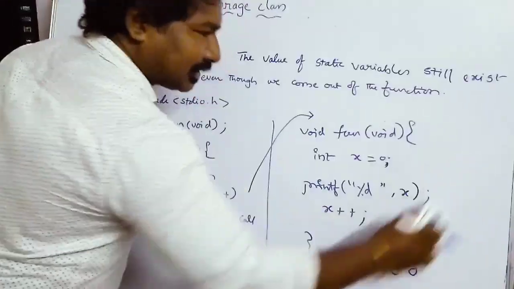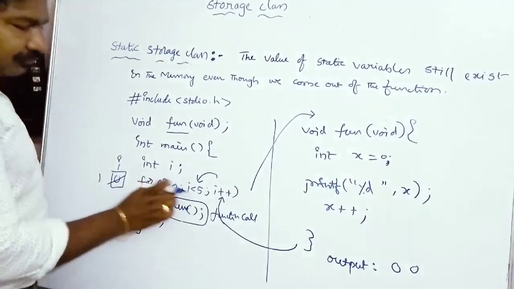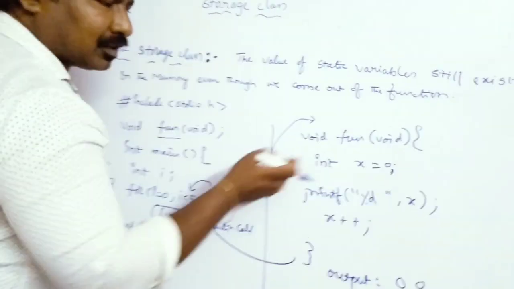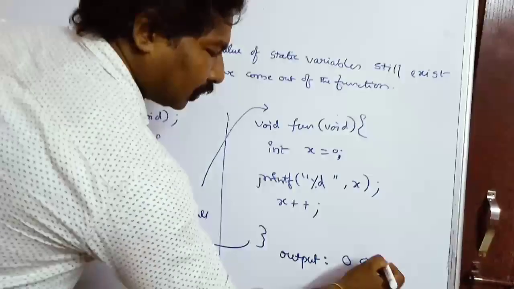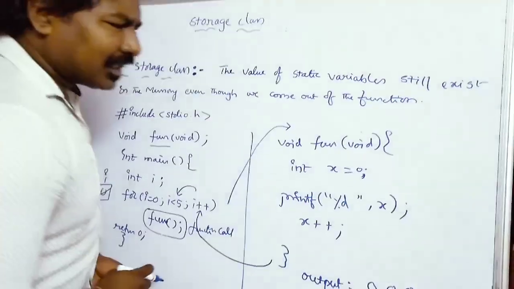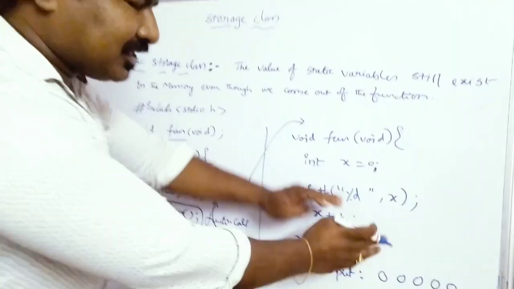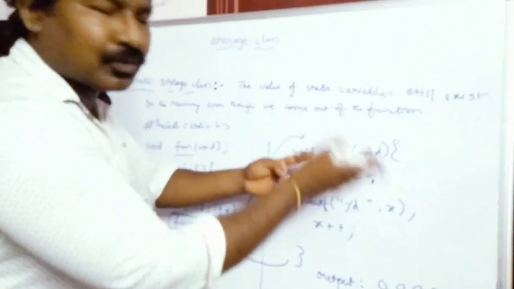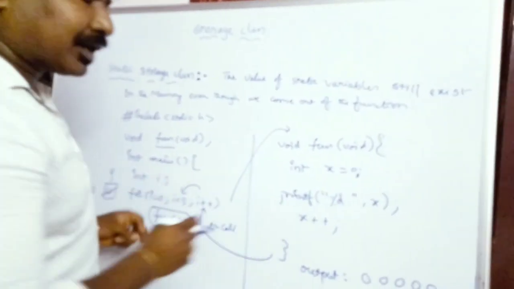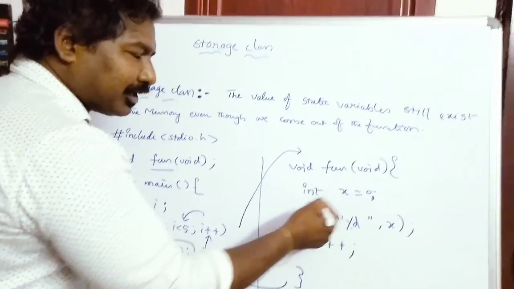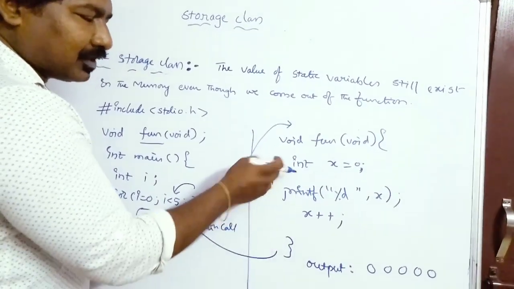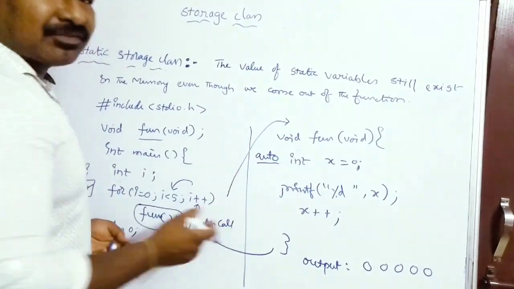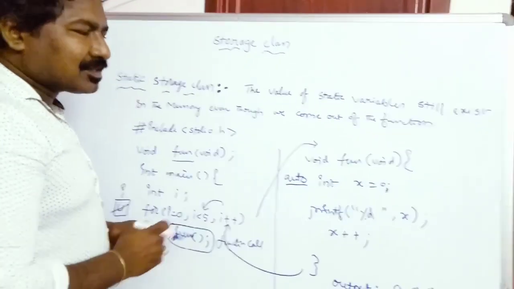That means this for loop will iterate 5 times, so it will call the function 5 times. You will get all 5 zeros here. That means every time you change the value of x, it doesn't exist when you go back to the main function. So this is what happens when you declare an integer variable without a storage class. Without a storage class, the default storage class will be auto. Okay friends, so this is what happens with the auto storage variable.